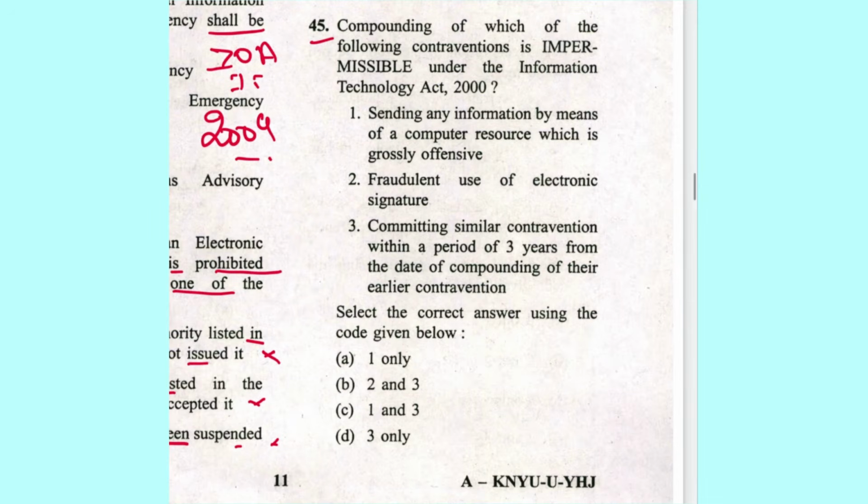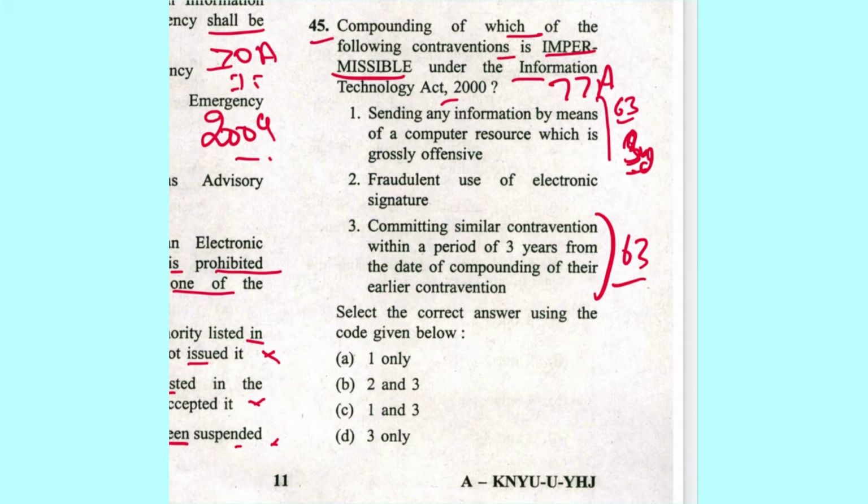Next is 45. Compounding of which of the following contravention is impermissible under IT Act? Compounding of offences is mentioned in section 77A of IT Act, and you must also refer to section 63 for compounding of contraventions. In section 77A it is mentioned that any offence with punishment of 3 years and above cannot be compounded.